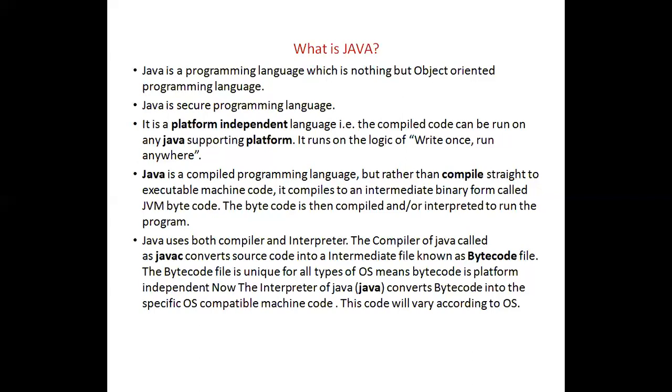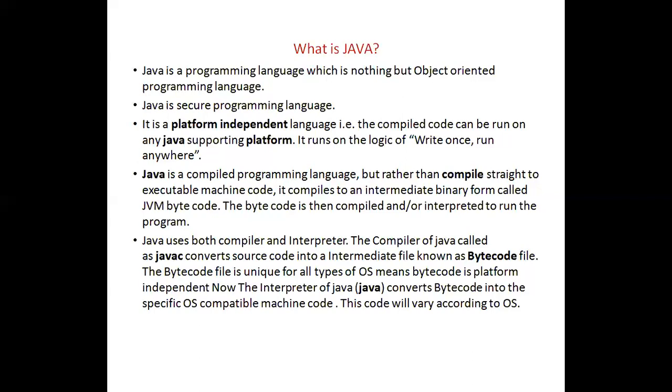In Java, every program execution starts from a class. We have a method called the main method, and that main method is written in a class. Everything is a class in Java. Whatever we write, we write in the class only.